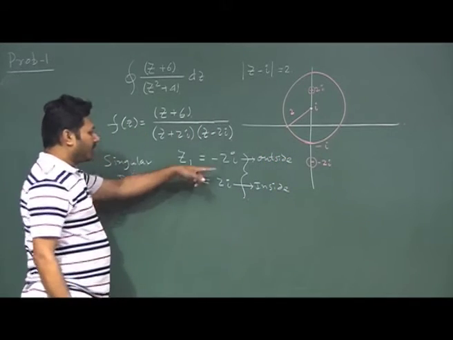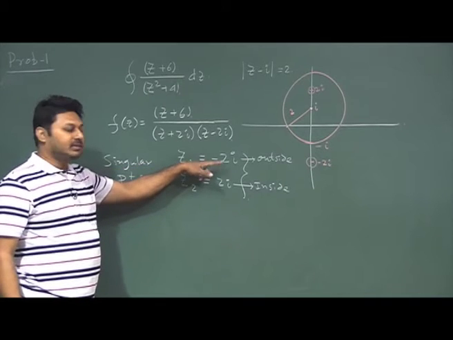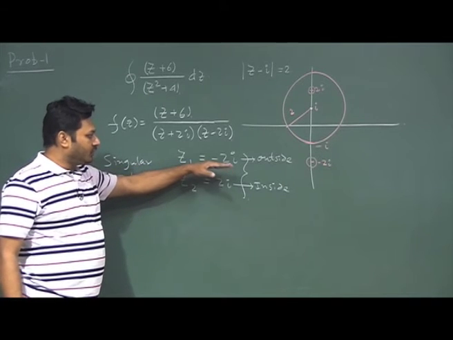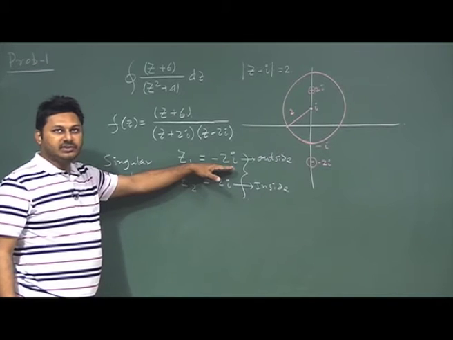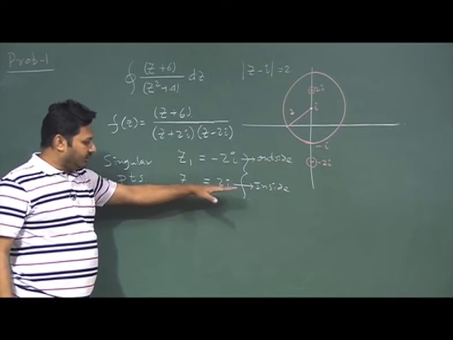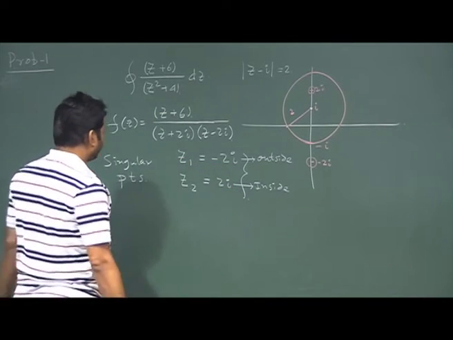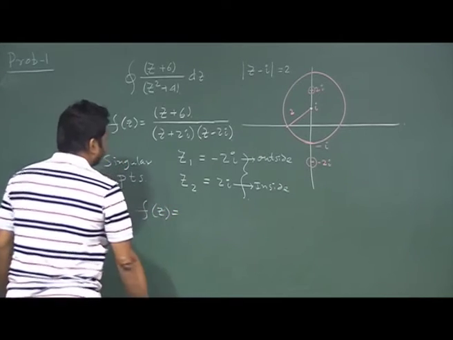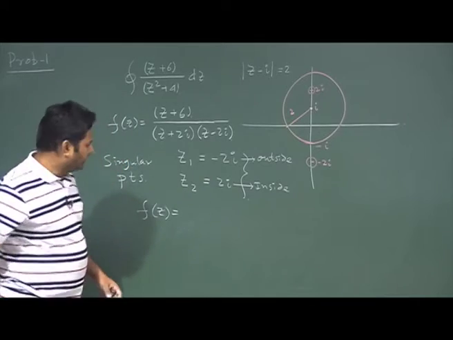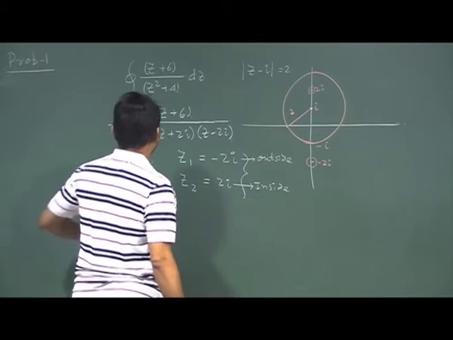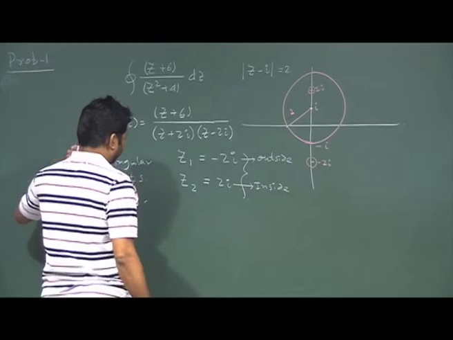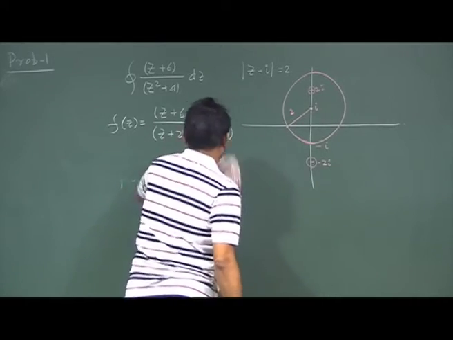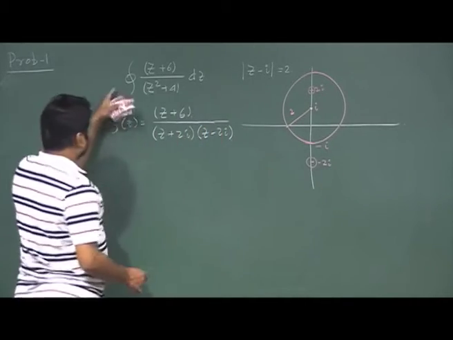I should not bother about the point outside, because this point is not going to have any effect on the integration. The only thing I need to bother about is this point. So, now I can evaluate this. Let me directly do the problem, because I know where the singularity is. So what should be the result of these things?